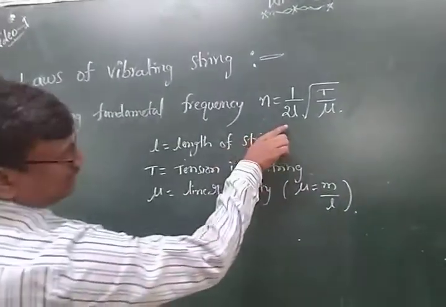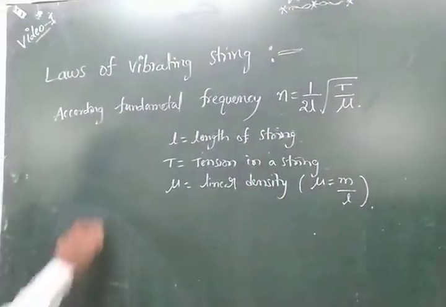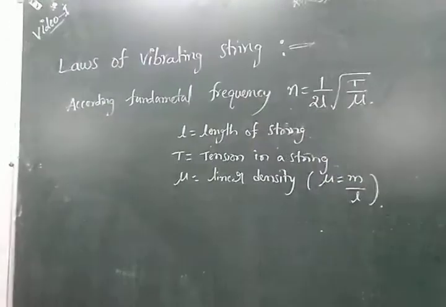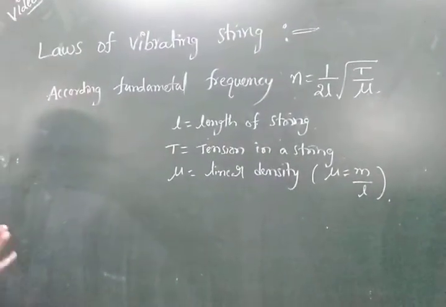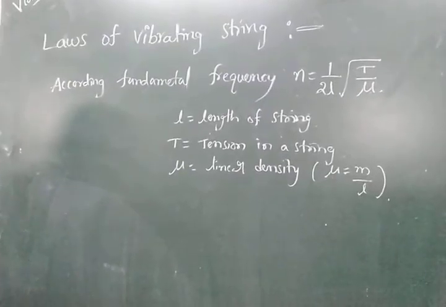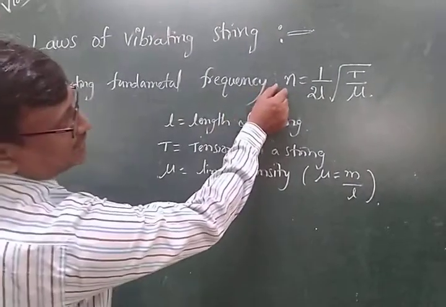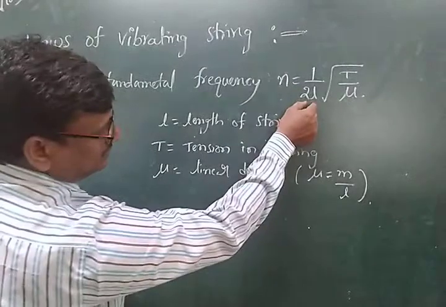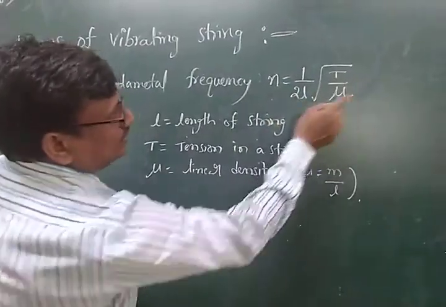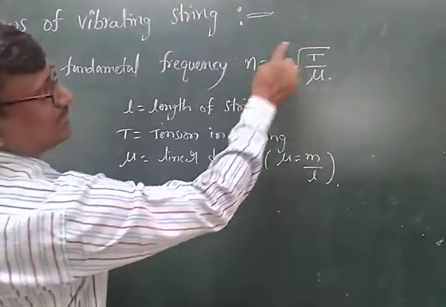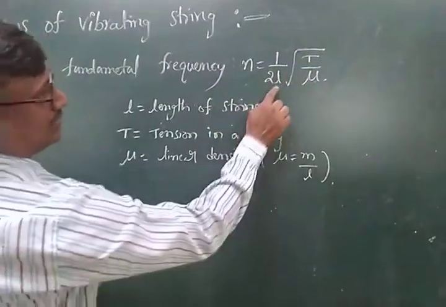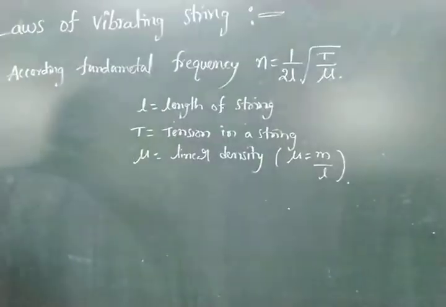Based on this fundamental frequency, we can discuss the laws of vibrating string. How many laws are there? In total we have 3 laws. For example, we can compare this fundamental frequency with the length, and here T and nu are constant. Or the fundamental frequency will be compared with the tension, but the length and linear density are constant.